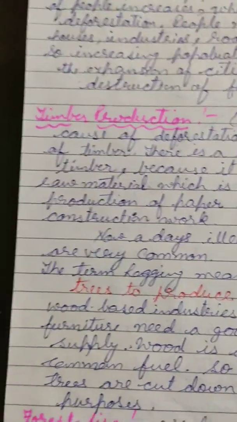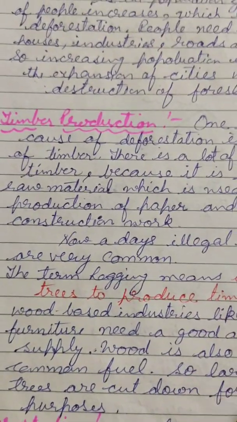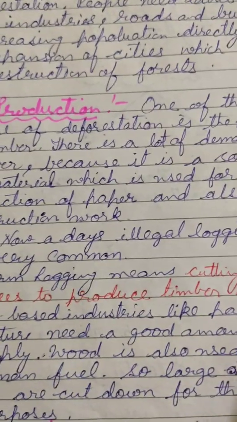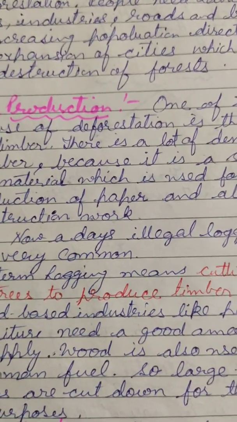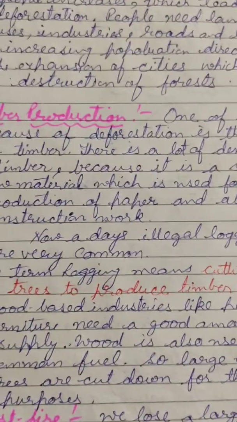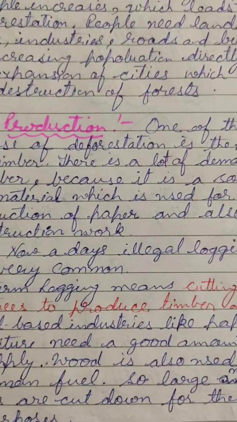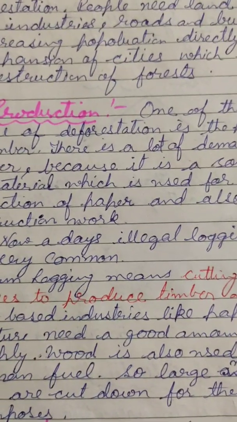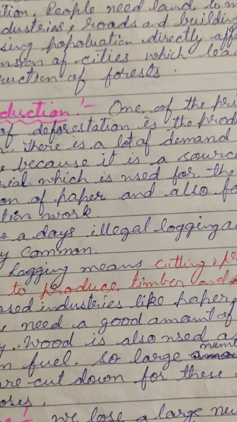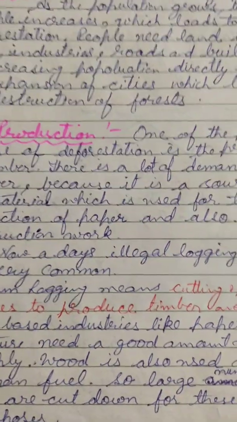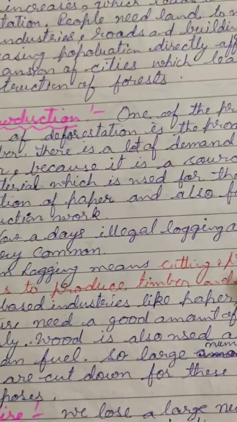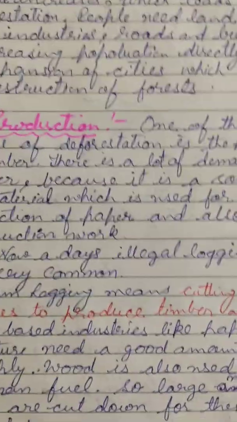And the next cause of deforestation is timber production. One of the main causes of deforestation is the production of timber. Learner, you know that timber is a kind of wood that is mainly used for making furniture or for construction work. And there is a lot of demand for timber because it is a source of raw material for various wood-based industries like matchstick industries, furniture making industries, paper making industries, etc. So nowadays illegal logging activities are very common.